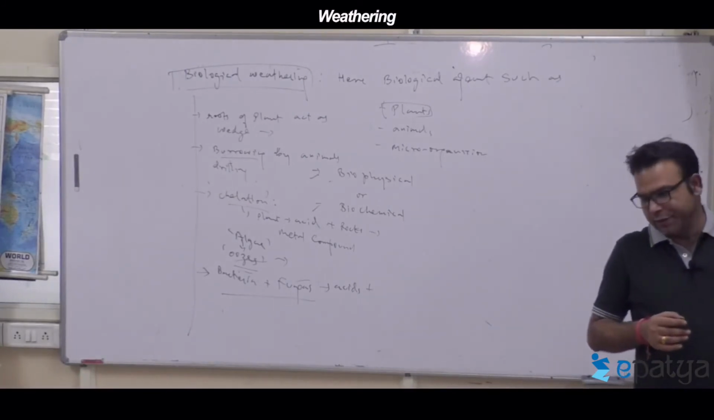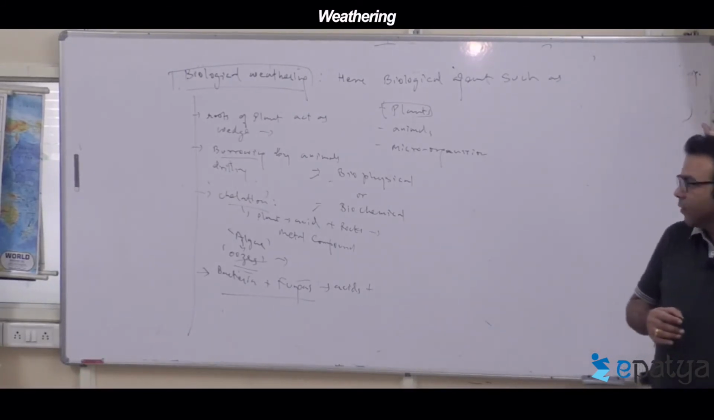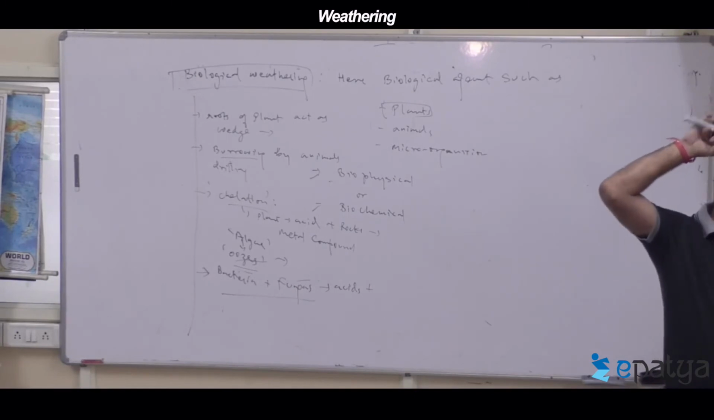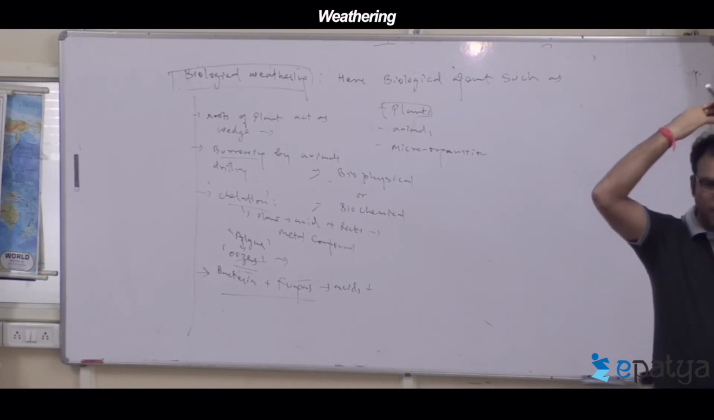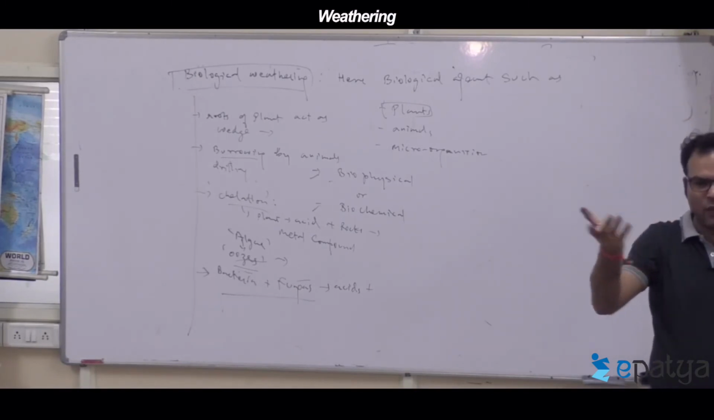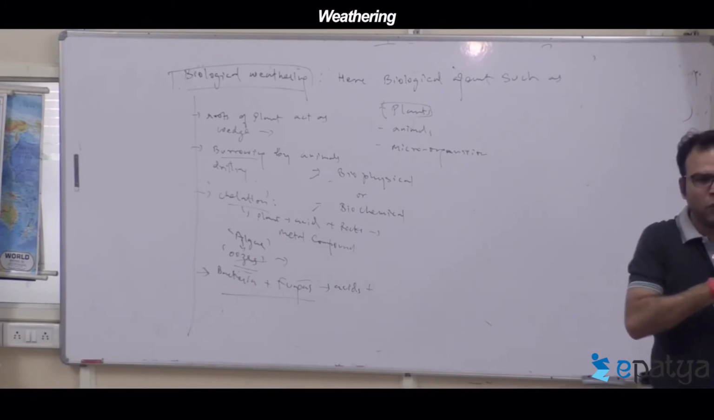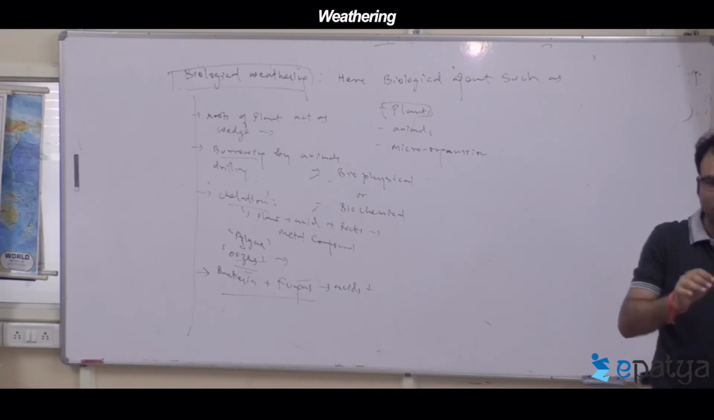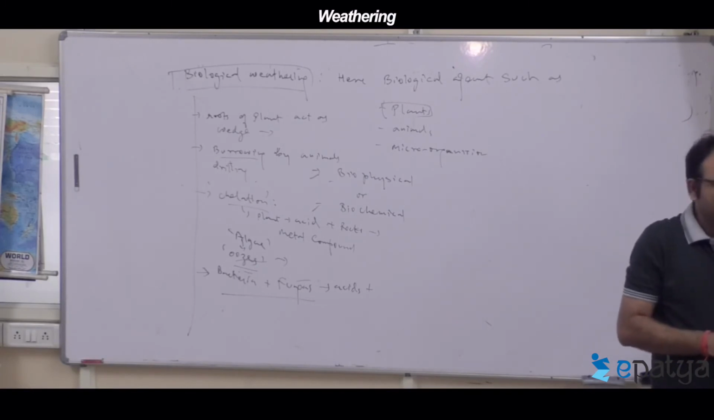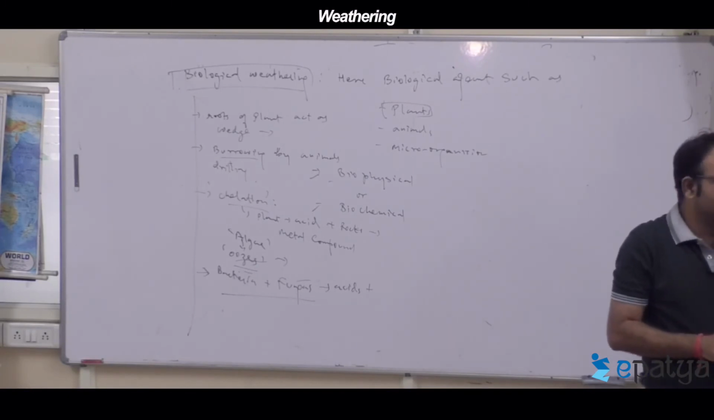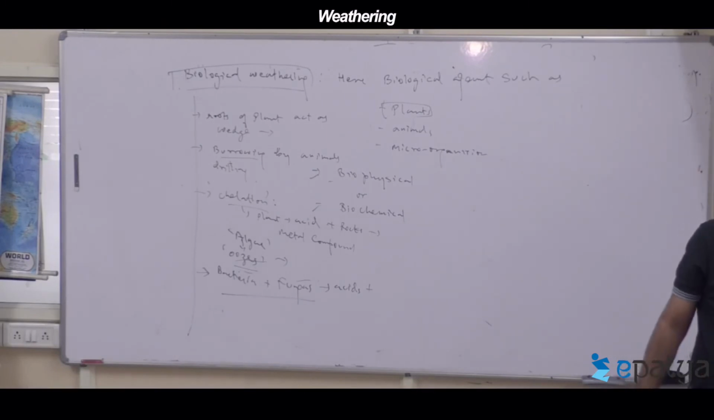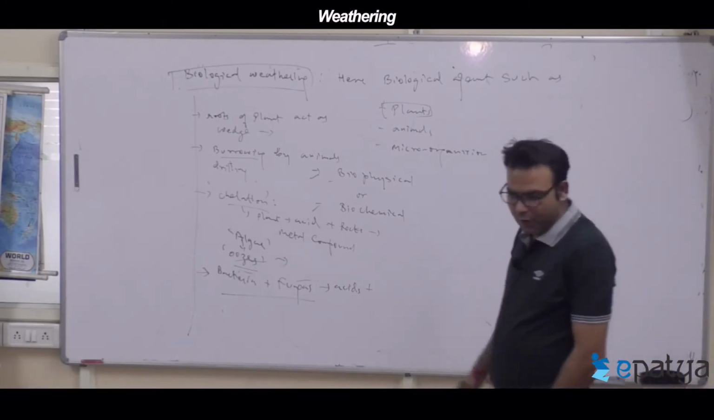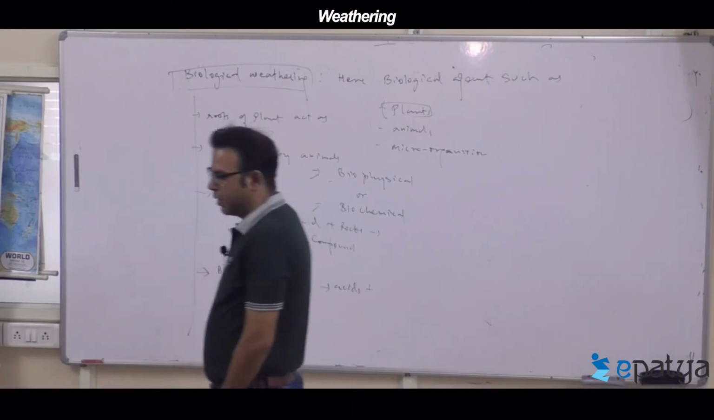Anthropogenetic weathering. It's a kind of biological weathering only, you can put that. So anthropogenetic is the same as biological too, isn't it? So anthropogenetic weathering, just two lines on it. Human activities in the present time